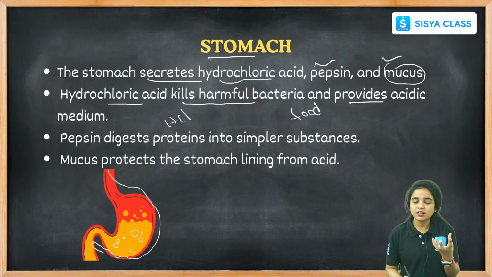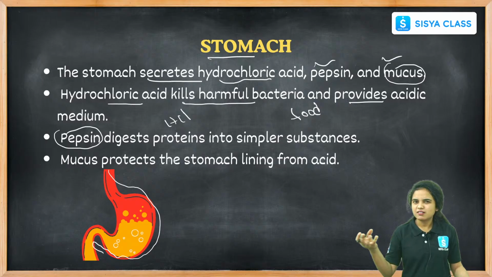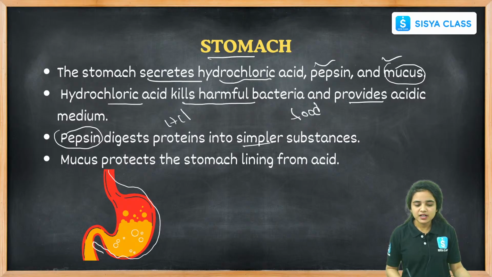And pepsin will digest the proteins that we eat. Proteins are present in chicken, meat items, eggs, right? And dal, different types of food items contain proteins, and these proteins are broken down with the help of this enzyme called pepsin. This is all about the stomach.